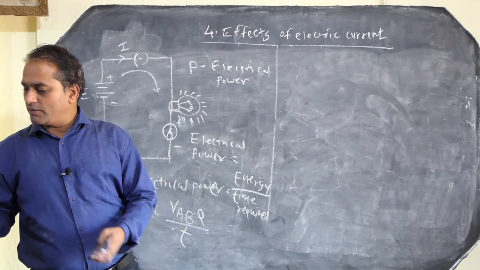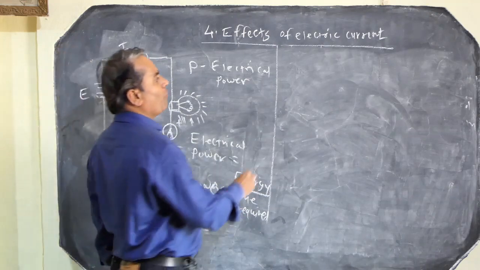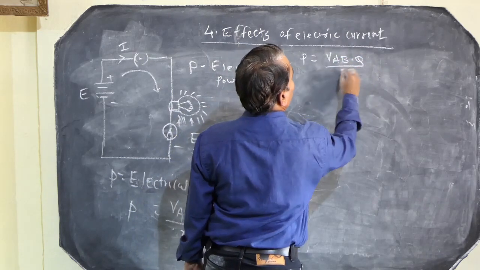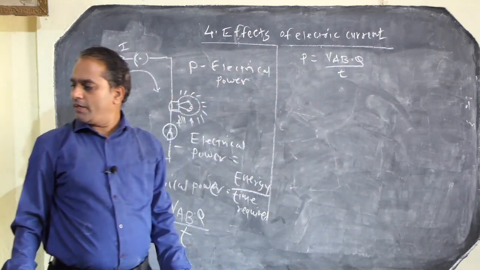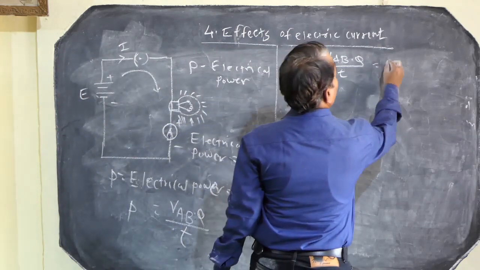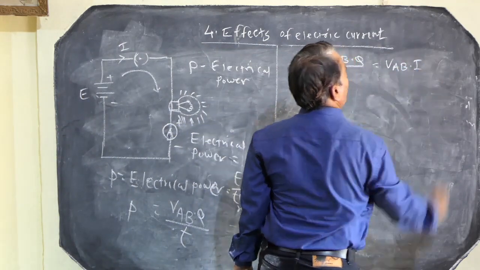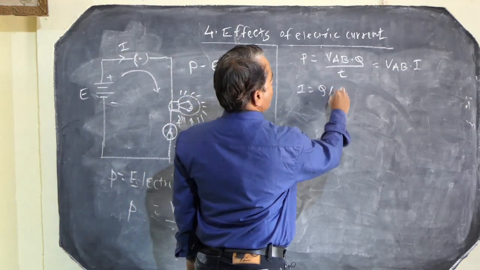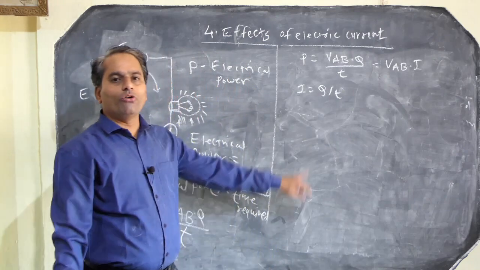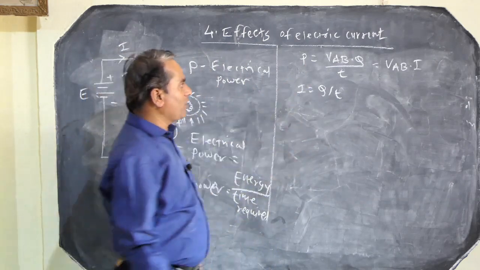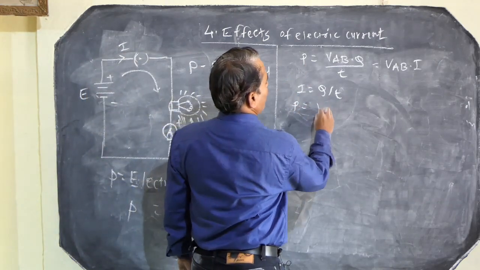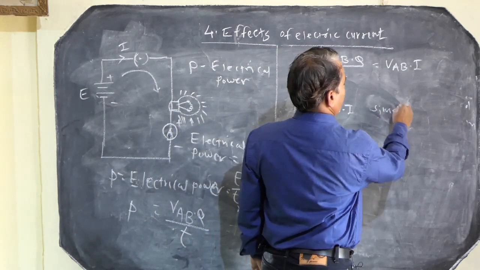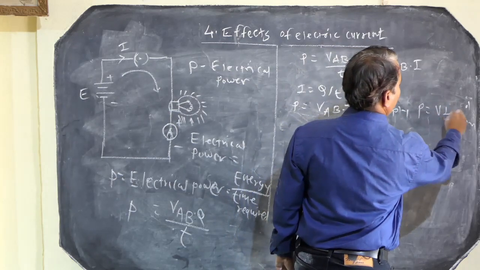Electrical power P equals V across AB into Q upon T, which should be equal to VAB into I, where I is equal to Q upon T. Therefore, electrical power equals VAB into I, or simply P equals V into I.